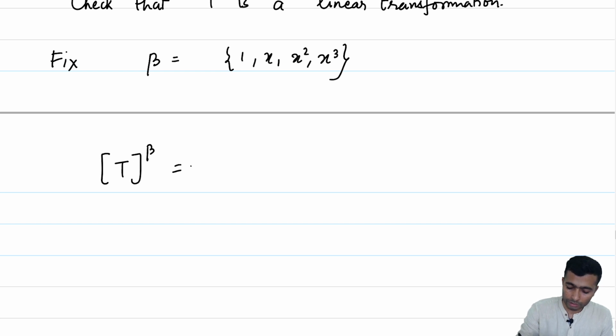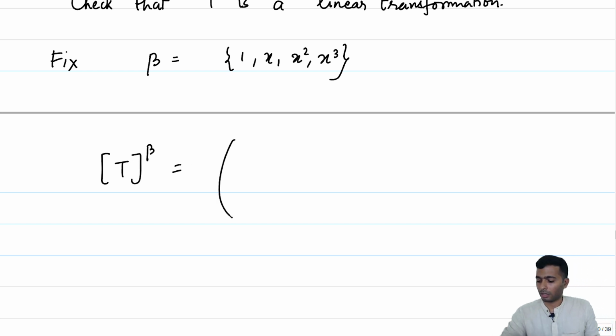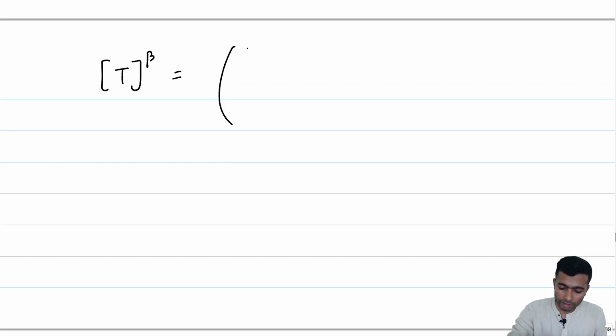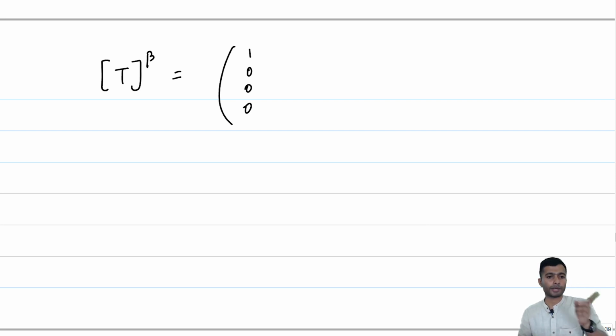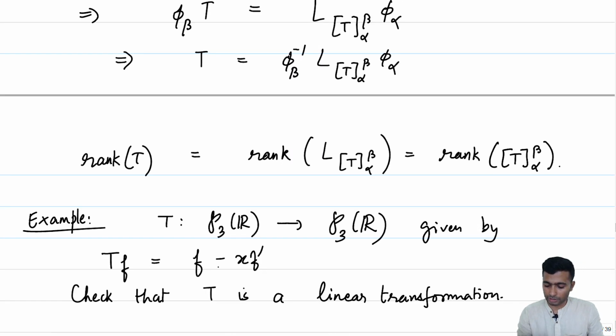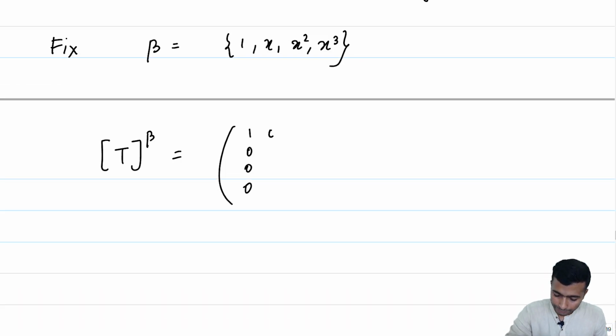The first column is T of 1, which is 1 minus x times 1 prime, and 1 prime is 0, so it is 1. This column is 1 0 0 0. What is T of x? T of x is x minus x times 1, which is 0, so it is the zero vector.